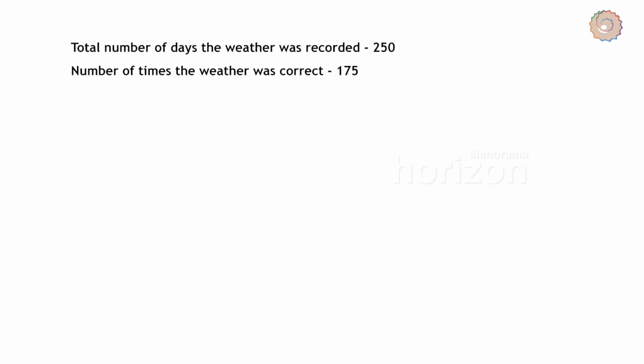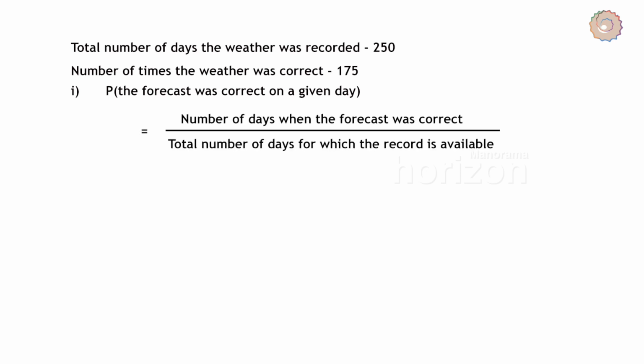The total number of days for which the record is available is 250. Therefore, P, the probability that the forecast was correct on a given day, is given by the number of days when the forecast is correct divided by the total number of days for which the record is available. That is 175 divided by 250 giving you 0.7.